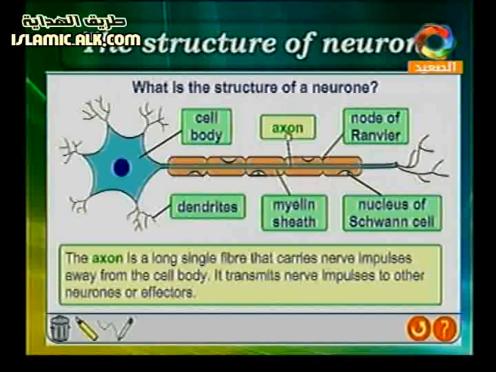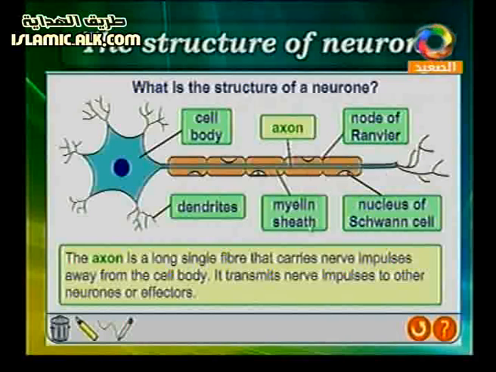Mister, we have electric energy inside my body? Yes. Why? Because it needs this electric energy to pass from one part of a nerve cell to another part, to another nerve cell, to make the connection between the nervous system so you move your hand away from danger, or you move your body away from anything that harms you.